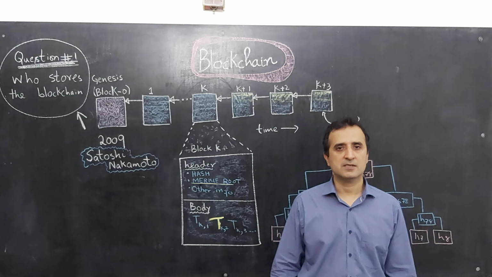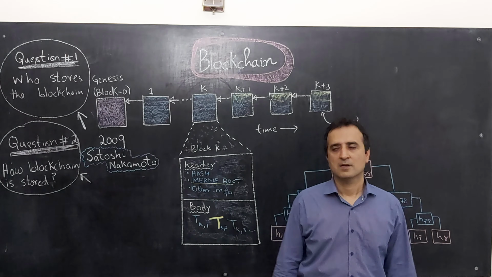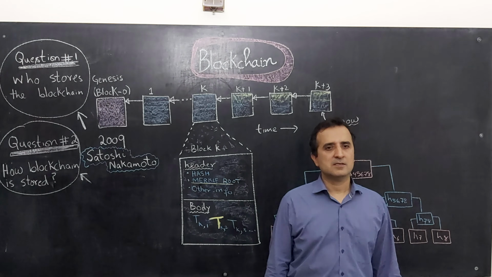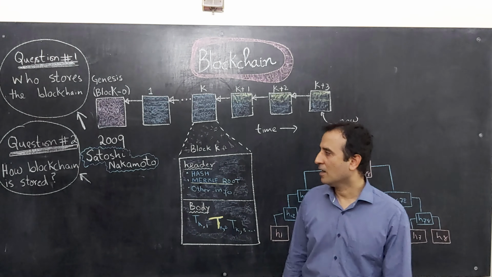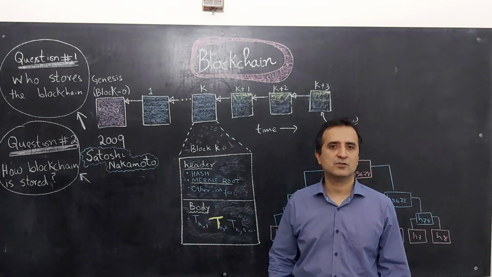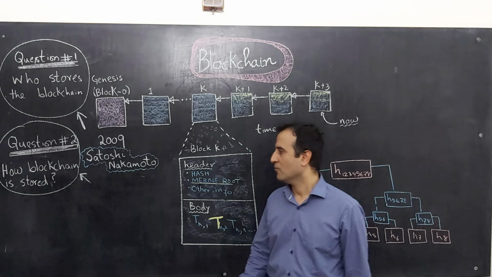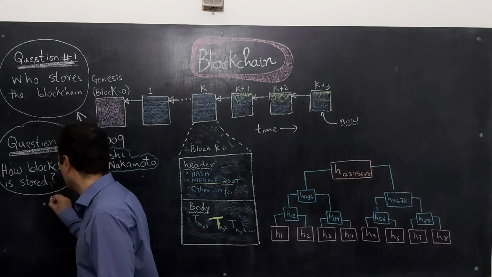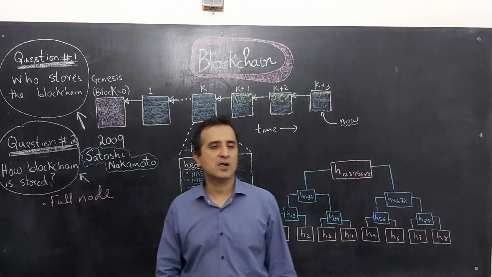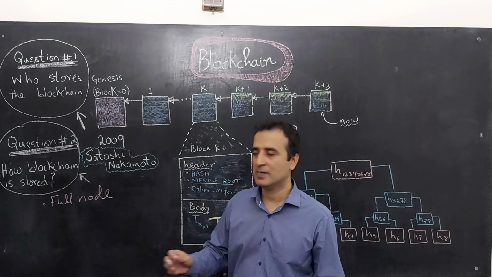The second question is how the blockchain is stored. The answer to this question is that the blockchain can be stored in two different ways. A person or a company that is storing a blockchain is called a node. And we have two kinds of nodes. We have a full node. A full node refers to a person or a company that is storing the full blockchain with a header and a body. Every block is complete.